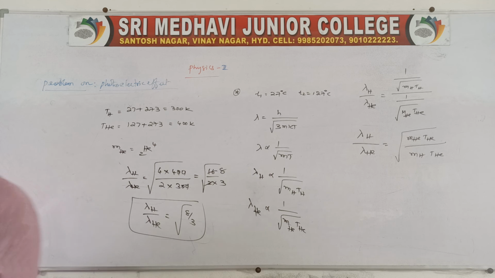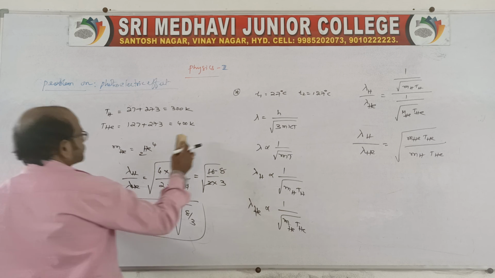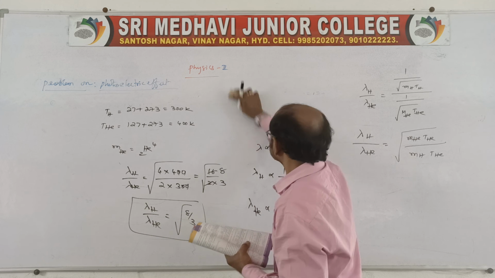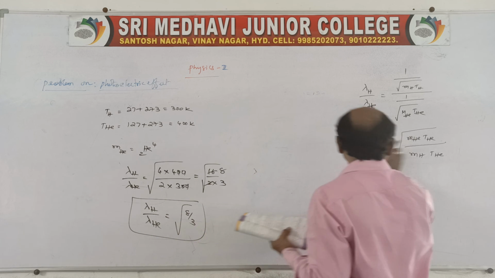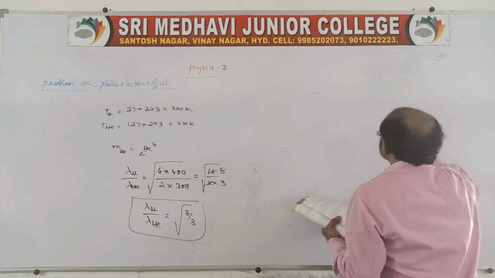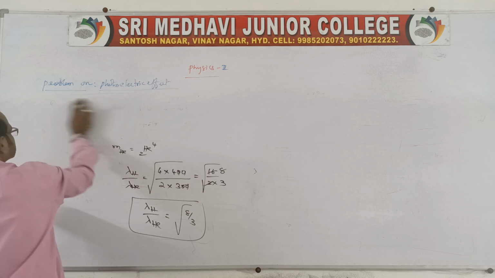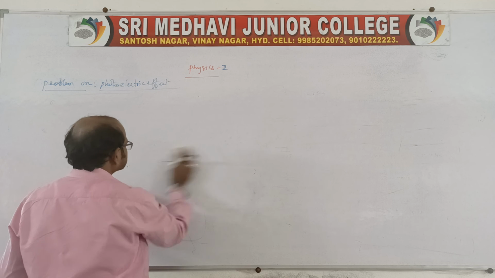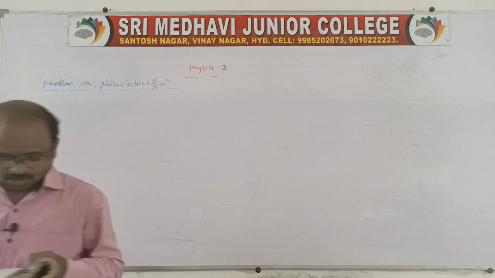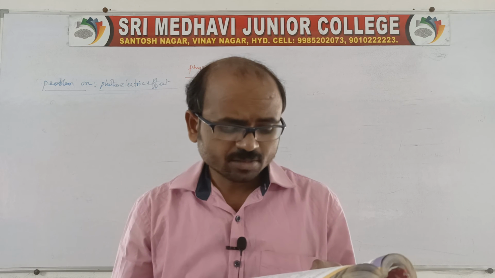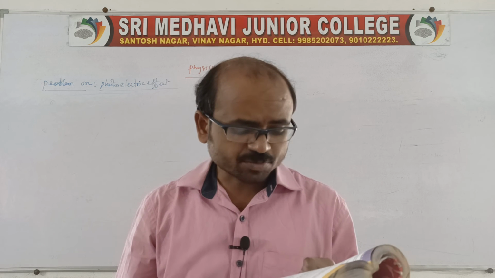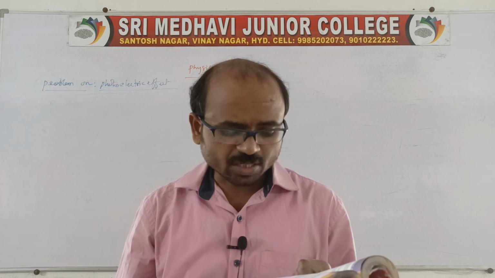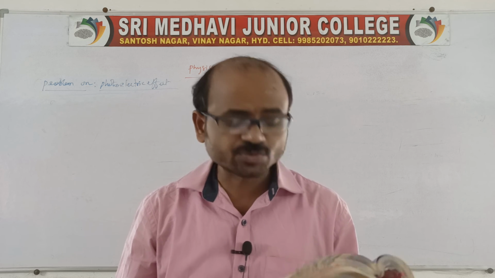And there is another problem on the same situation, related to the same de Broglie only. With what velocity must an electron travel so that its momentum is equal to that of photons with wavelength of 5000 angstroms?